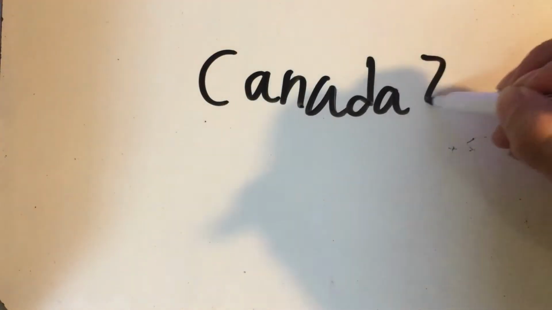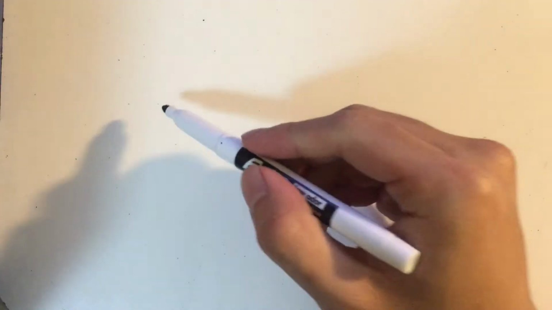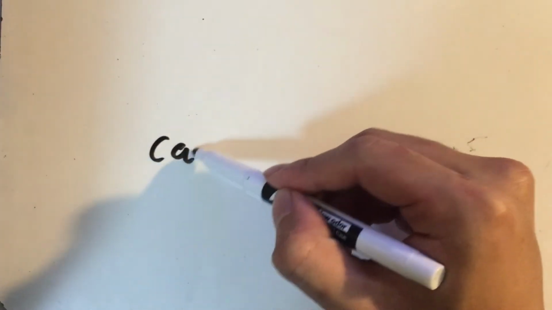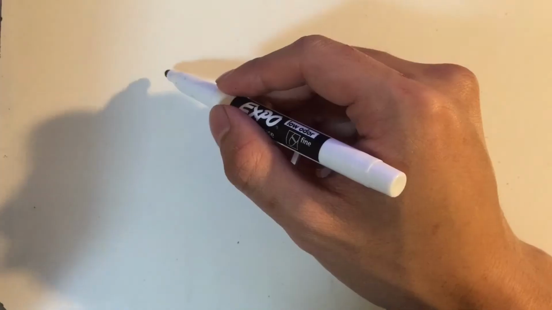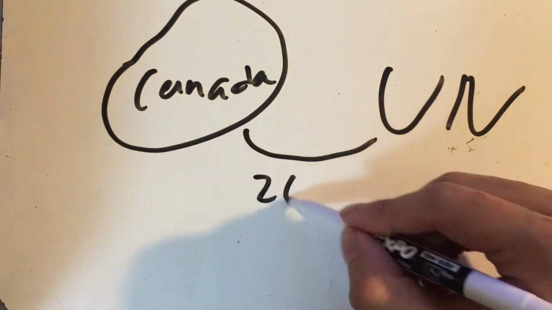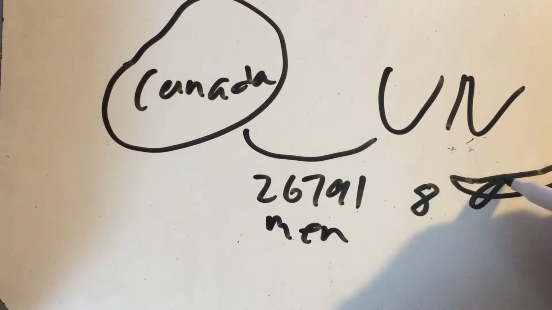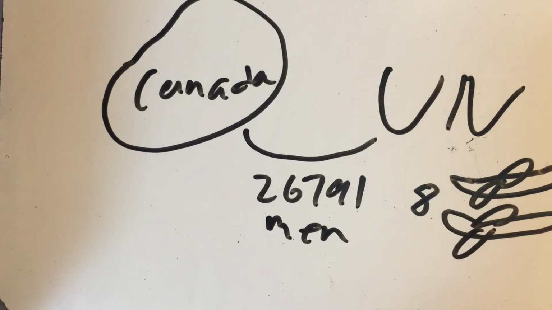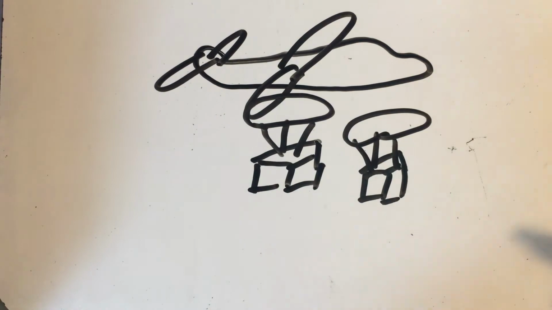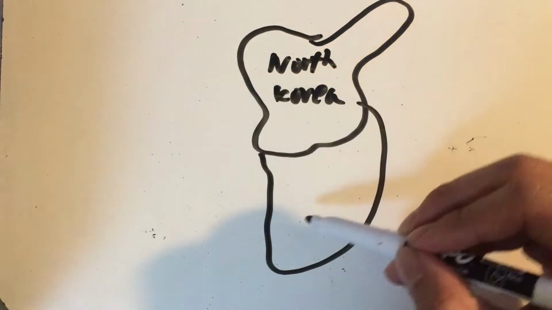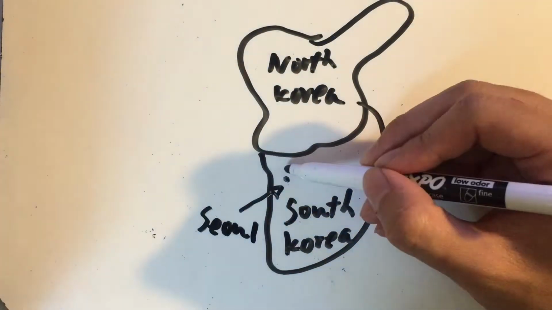So, where did Canada come in? Canada officially entered the Korean War as part of the United Nations troops. They sent 26,791 men and 8 destroyers. Canadian aircraft sent and transported men and supplies. Most of the Canadian involvement centered on a small area north of Seoul.